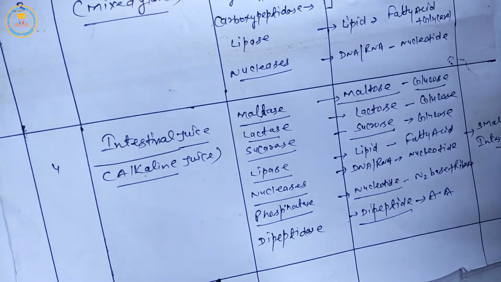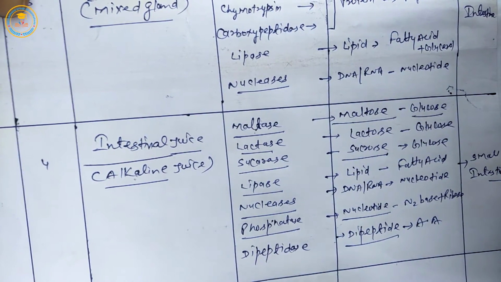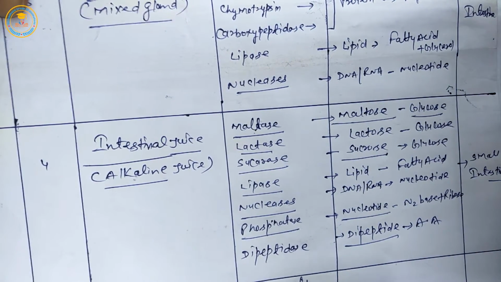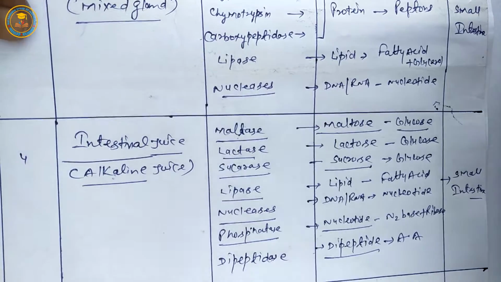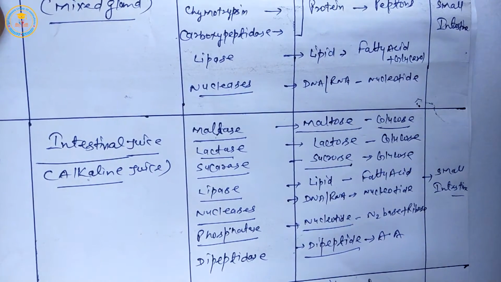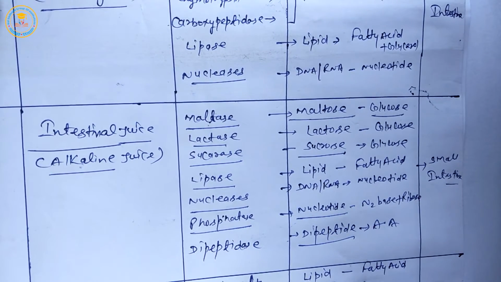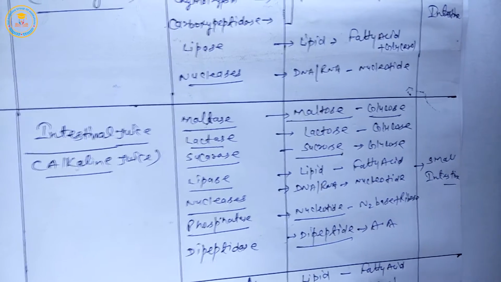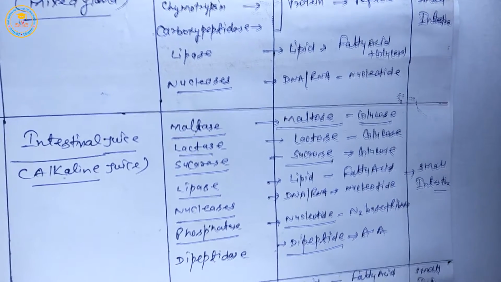And last is liver, it is the largest gland, the largest digestive gland, to secrete bile juice and the content of bile juice is bile salt. Bile salt digests lipid into fatty acid and glycerol, complete in small intestine part.